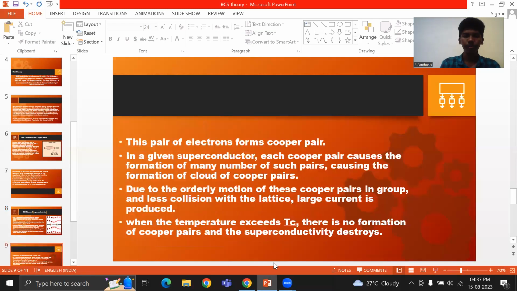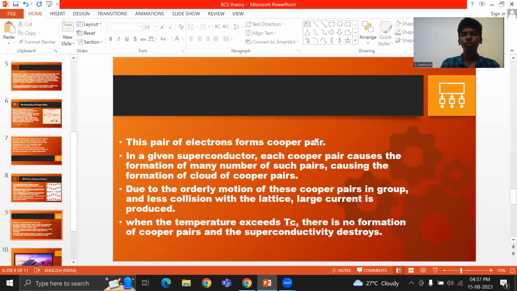This pair of electrons forms a Cooper pair, and in a given superconductor each Cooper pair causes the formation of many more such pairs, forming a cloud of Cooper pairs. When a Cooper pair is formed, it also affects the lattice more, which helps the formation of many Cooper pairs. You can call it a chain effect: the moment one Cooper pair is formed, it increases the number of Cooper pairs formed.